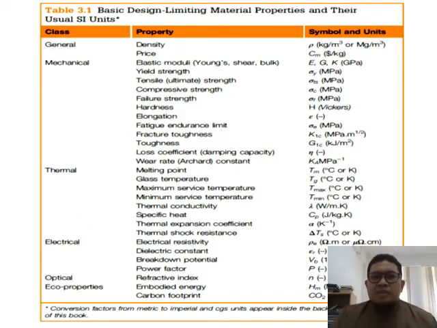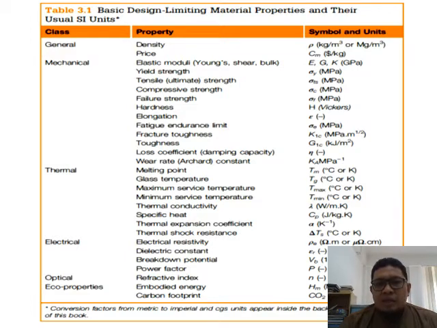So this is some examples of the basic design-limiting material properties and their usual SI units. If you go to the CES material selection lab, you have general properties such as density and price, which are quite common.